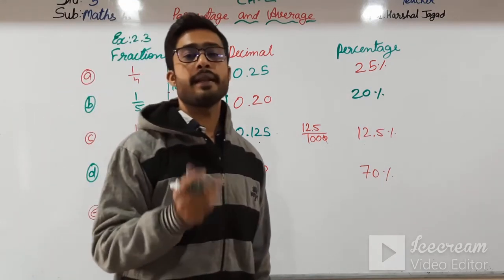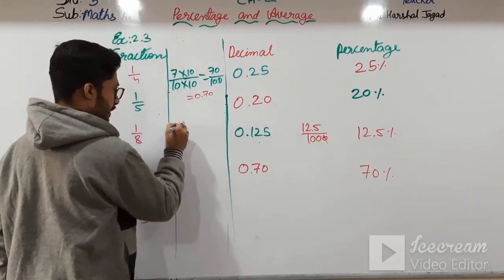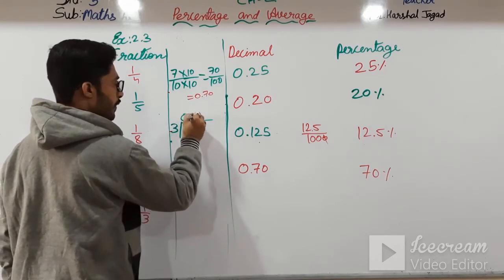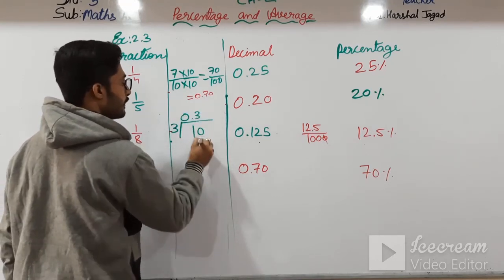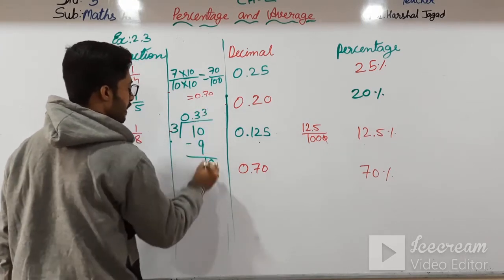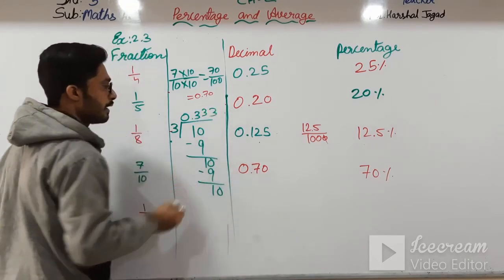Now, moving to the last one, that is 1 by 3. 3 multiplied by anything we do not get 100, so we have to divide this. So 1 divided by 3: here it will be 0 point, then 3 3s are 9, remains 1, again 0, 3 3s are 9, again 1, 0, 3 3s are 9.